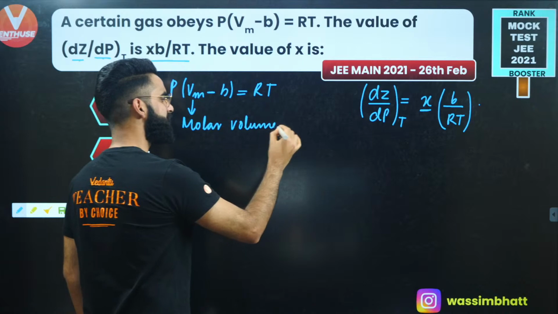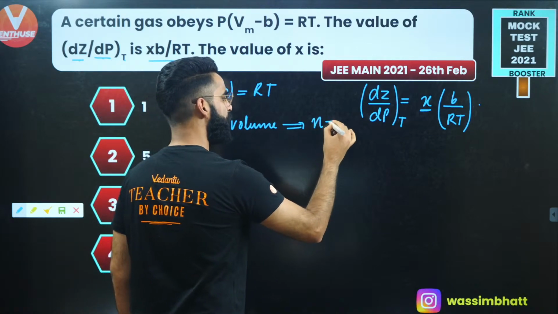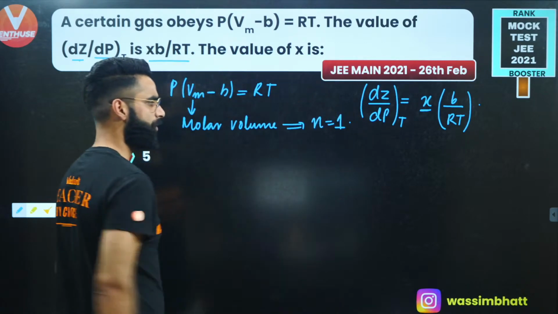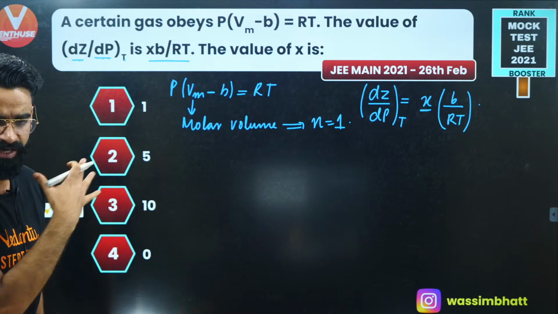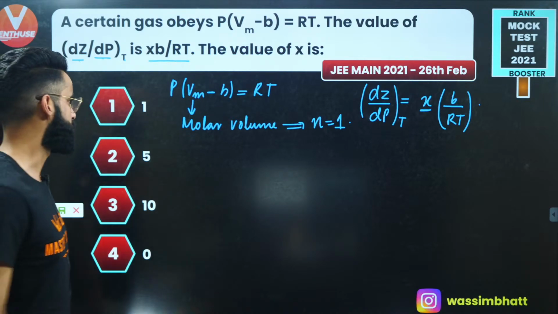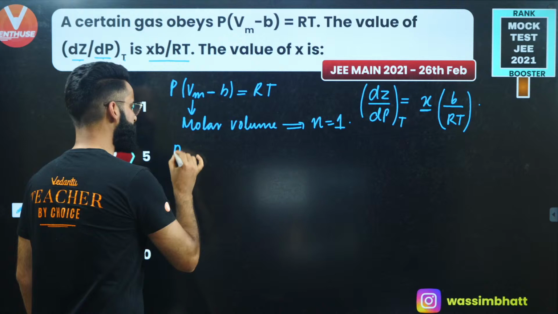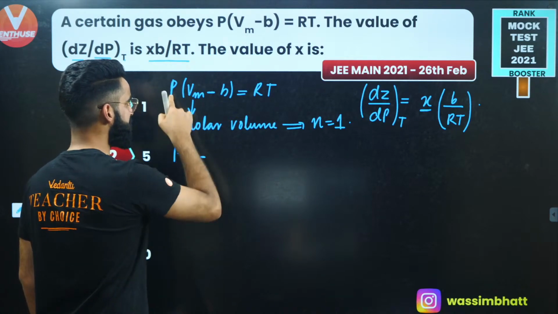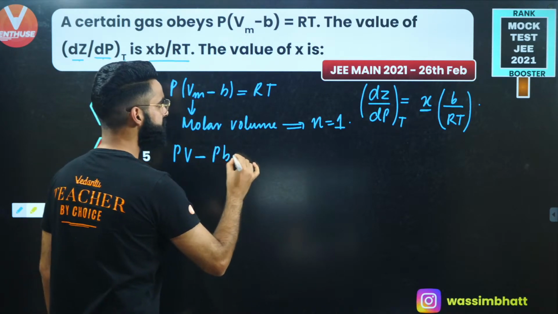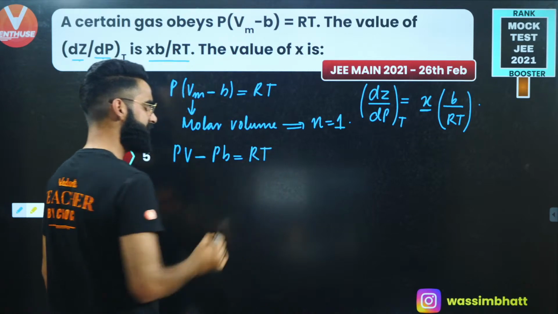What does that mean? That means I've taken 1 mole of the gas. That means I'm talking about 1 mole of the gas, correct? So I'll be simply writing it as P multiplied by V minus P multiplied by B is equal to RT, right?